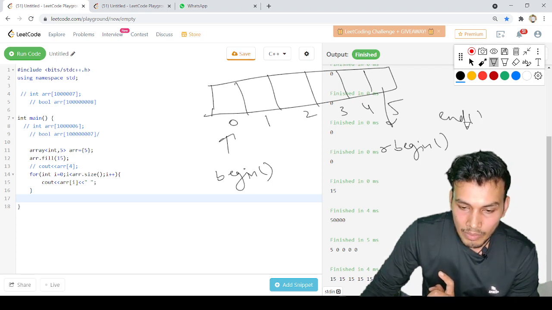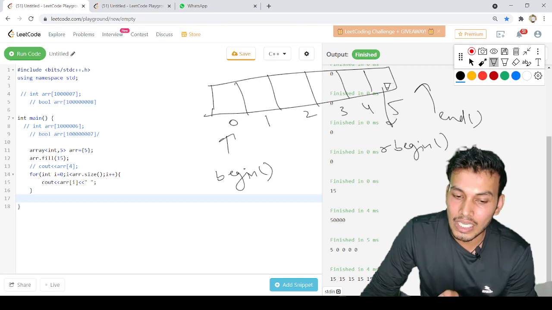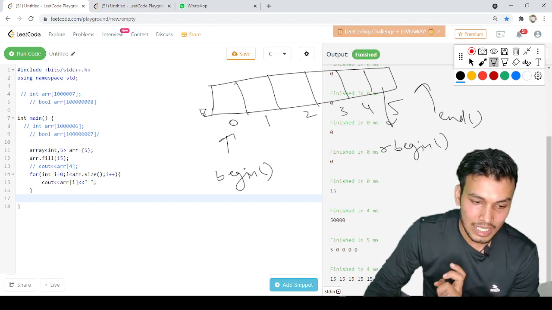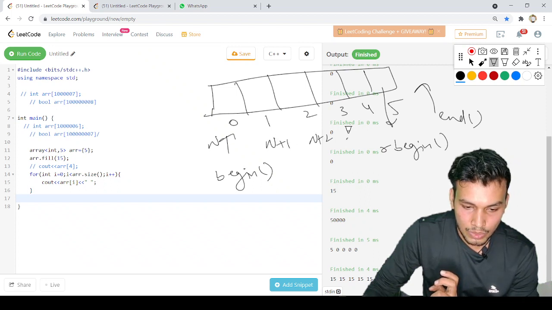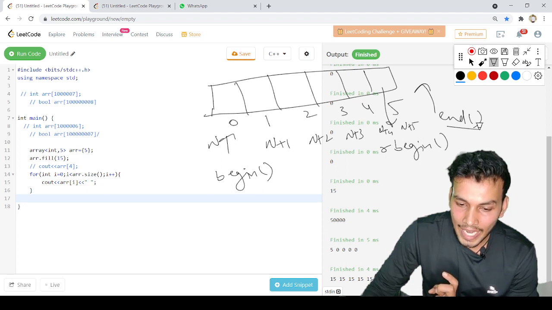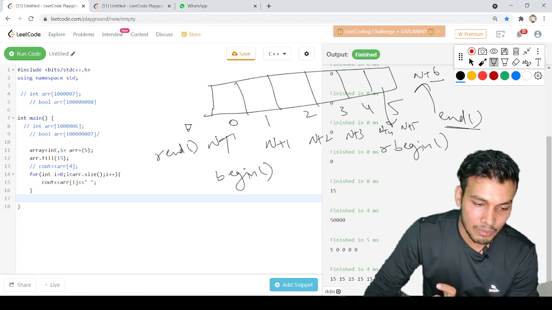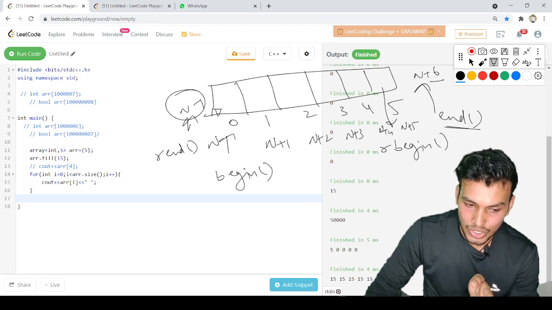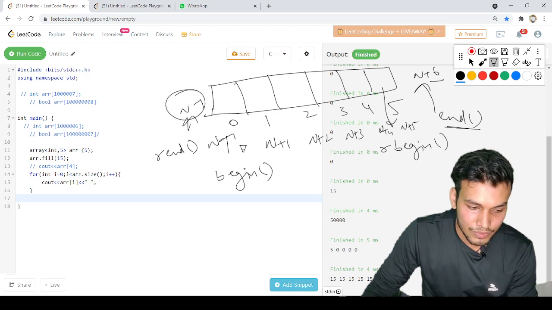Now always remember, the end iterator will point to the one memory next to the last memory available. Let's say this is n, then n plus 1, n plus 2, n plus 3, n plus 4, n plus 5, then the end iterator will point to n plus 6. Similarly, we have reverse end, rend. This rend will point to n minus 1, exactly one position before the 0th index. Okay, that's how we have these four iterators.